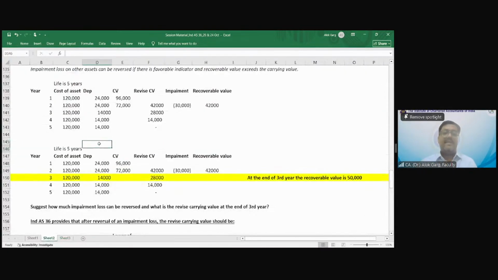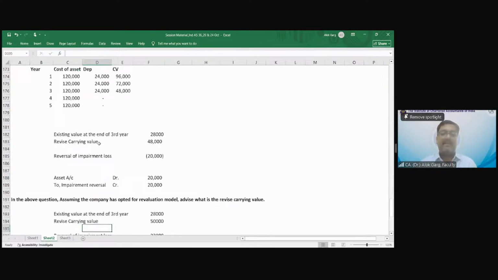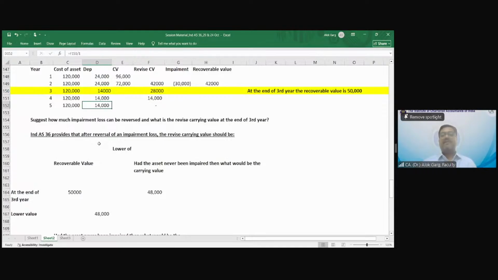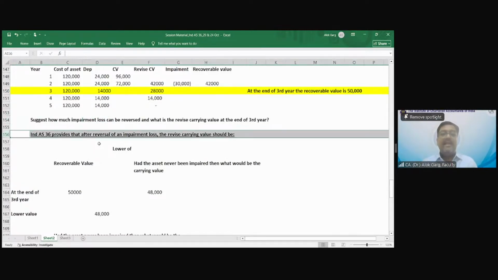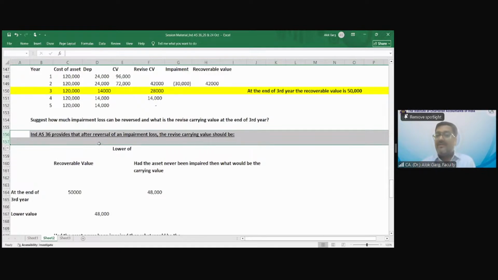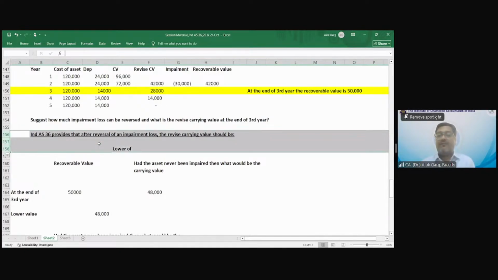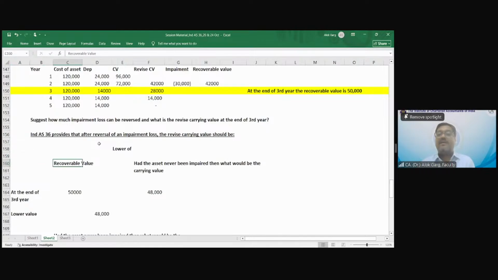Yes. So basically what happened when you reverse the impairment loss. So let me take you to the concept which I have explained in the detailed class. Ind AS 36 provides that after reversal of an impairment loss, the revised carrying value should be lower of what? Lower of recoverable value, and had the asset never been impaired, then what would be the carrying value? अगर ये एसेट कभी भी इंपेयर नहीं होता तो इसकी कैरिंग वैल्यू क्या होती? ओके, इसकी कैरिंग वैल्यू क्या होती?